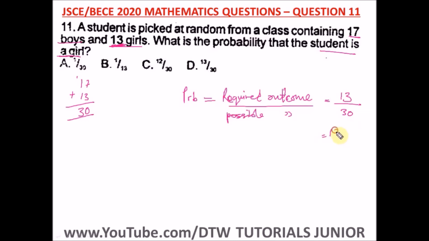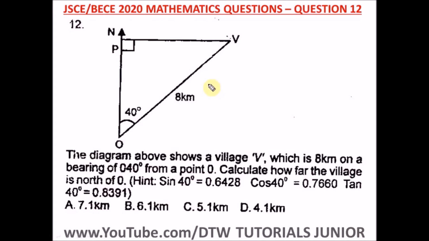Okay, so our final answer is what? 13 over 30. So this is the probability that the student is a girl. And our right option here is option D. Question 12 of the Junior WAEC 2020 Mathematics Past Question, that's your BECE exam.